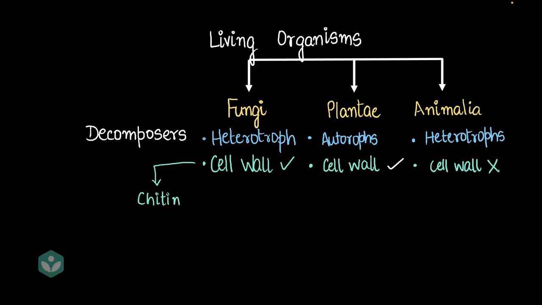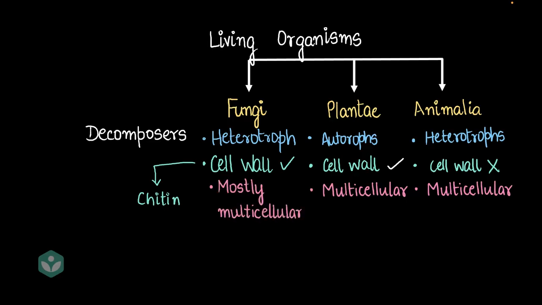Okay, let me remind you about another fact about these categories. Animalia is always multicellular. Plantae, always multicellular. Fungi, mostly multicellular. You do have unicellular fungi as well. Let's get into the examples. An example of fungi are mushrooms and yeast. Mushroom is multicellular, yeast is unicellular.